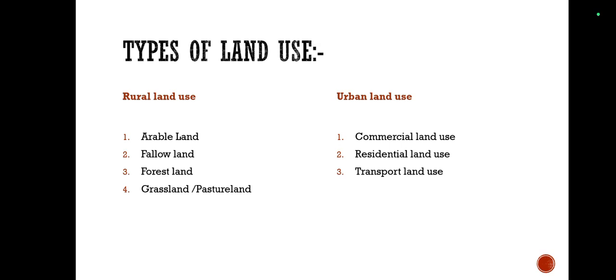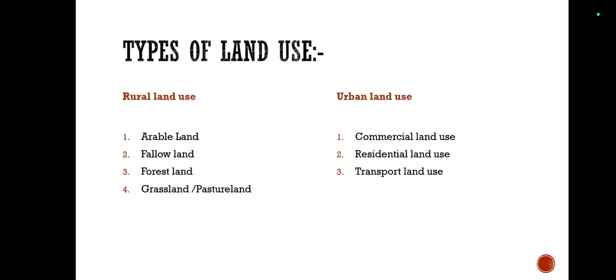Third is forest land. A demarcated forest area is also a type of rural land use. From this area, forest products like firewood, gum, and grass are obtained. Forests comprise large trees, bushes, creepers, and grass.